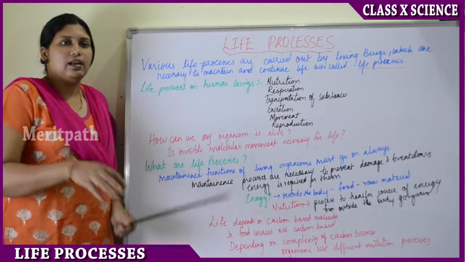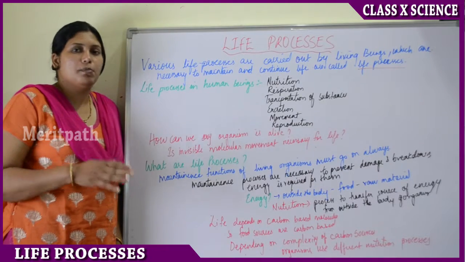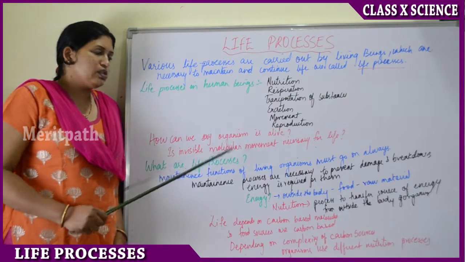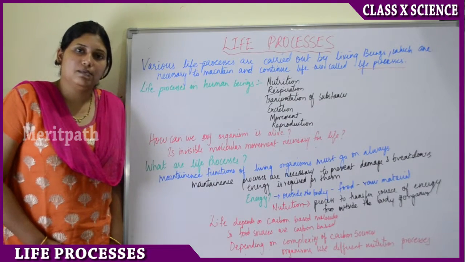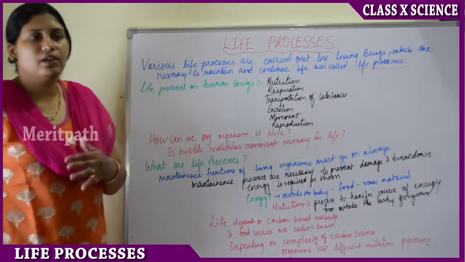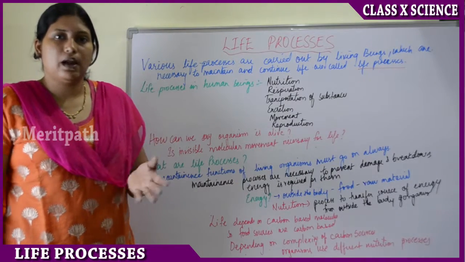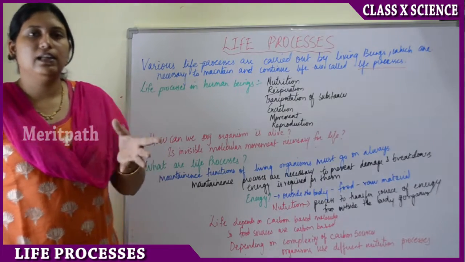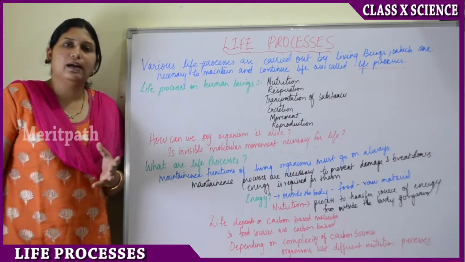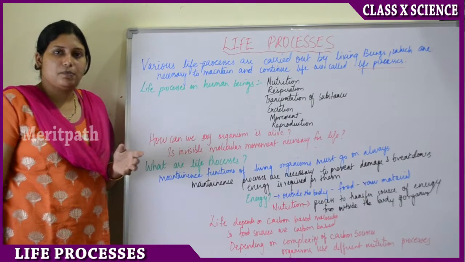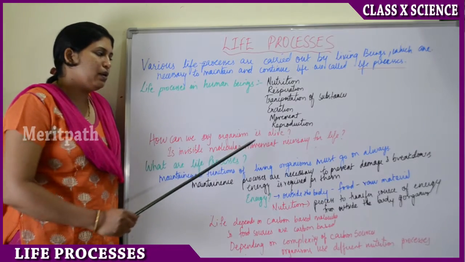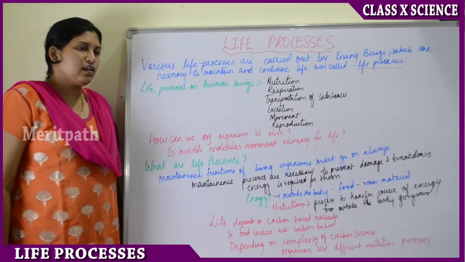And suppose if any animal is sleeping, we see the abdomen moving. That is how we can say that the animal is alive. These life processes prove that the animal is alive. Then plants, if they have green leaves and they are moving, giving us air, then we can say that plants are alive. Otherwise, the dead leaves are yellowish in color and they fall off. Those are dead leaves of the plant. So as long as the plant is green in color and showing some type of movement with the wind, we can say that plants are alive. So is this invisible movement of molecules necessary for life?